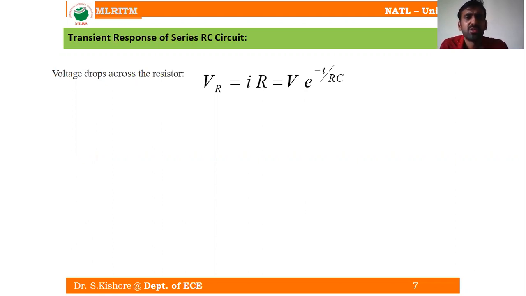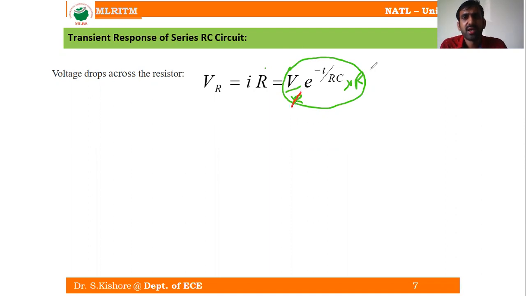Voltage across the resistor is going to be simple, I into R. How do we come across this equation? We know that I is equal to V by R into e power minus T by RC, into R. So now here, what's going to happen?